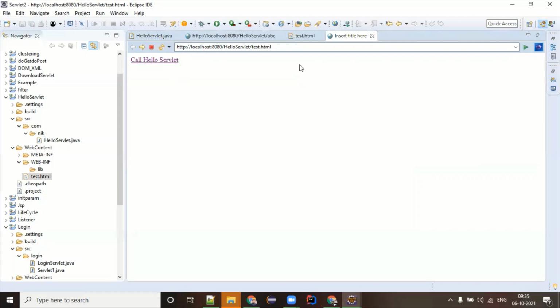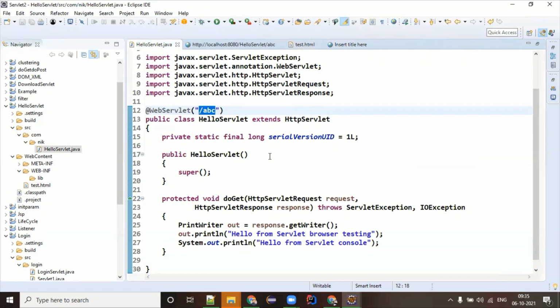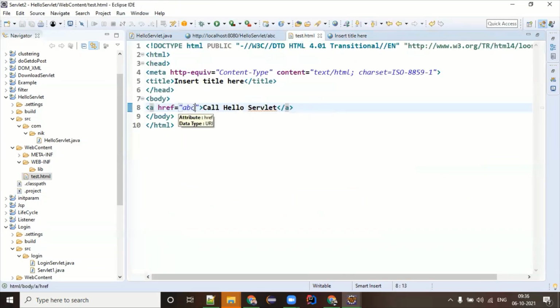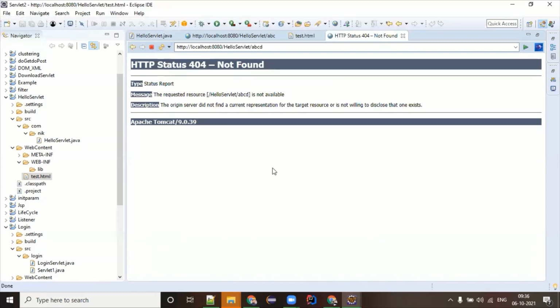Internally, again, the flow is the same. This HTML has the URL as ABC. It goes to the servlet section, checking which servlet has ABC. Let's say you have given ABCD. Go to your browser, refresh this page and click on this. The fundamental concept is the same. The requested URL, if it is not found, will definitely break. Getting the point or not?